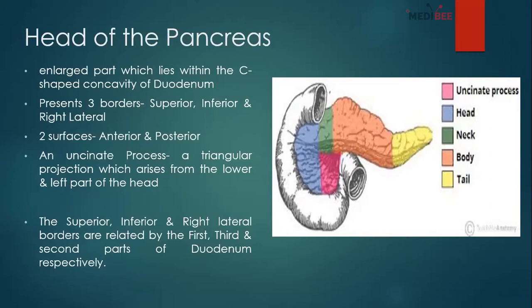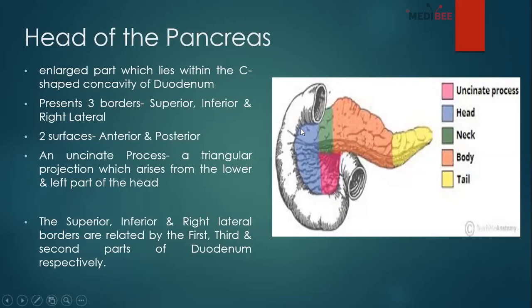So if we go to the head, let's see what we can find here. Basically, it's an enlarged part which lies within the C-shaped concavity of the duodenum. As you can see from the picture, the head lies within the C-shaped structure, and the head has three borders.